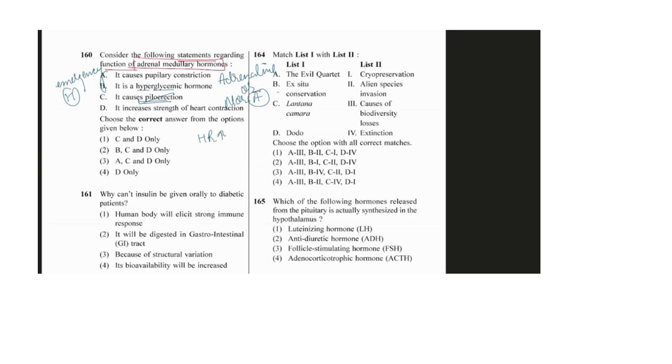Heart rate will increase, cardiac output is increasing, and blood pressure is also increasing. Everything which is in the increased state needs ATP, and for the synthesis of ATP we need glycolysis. For glycolysis we need glucose, so the glucose concentration should increase. That is why it is a hyperglycemic hormone.